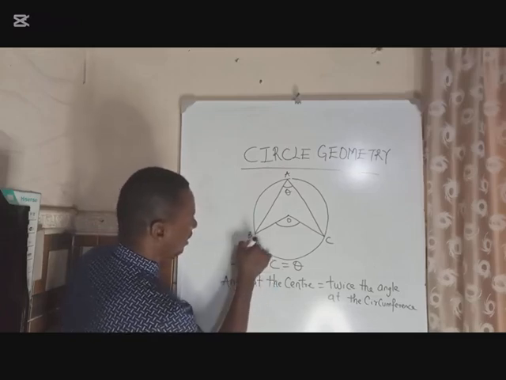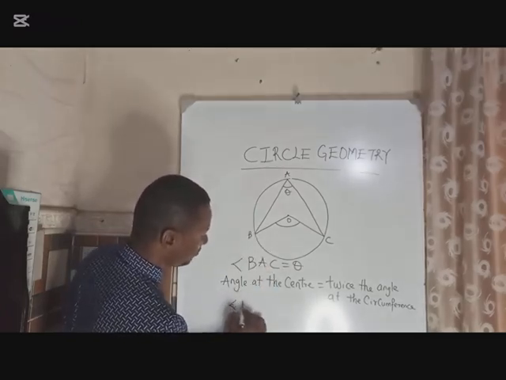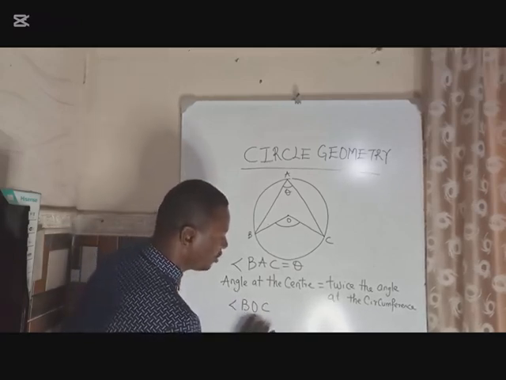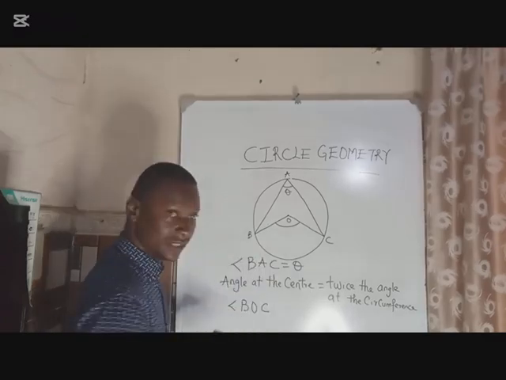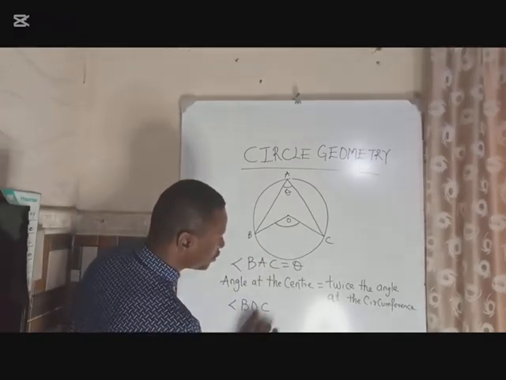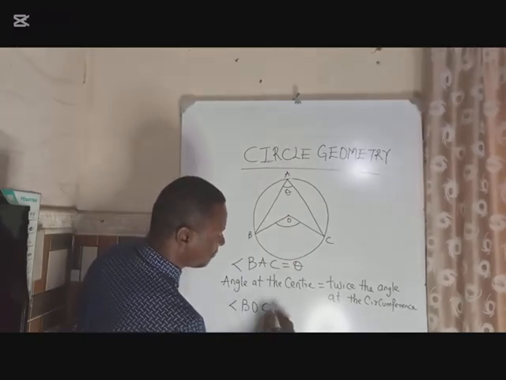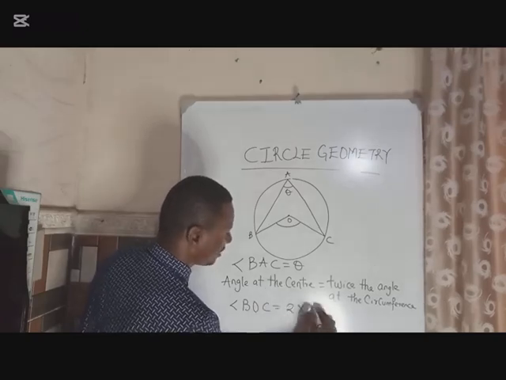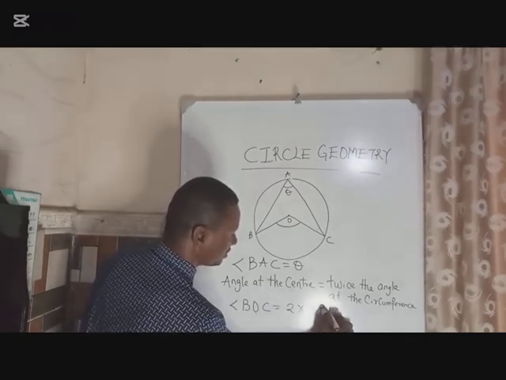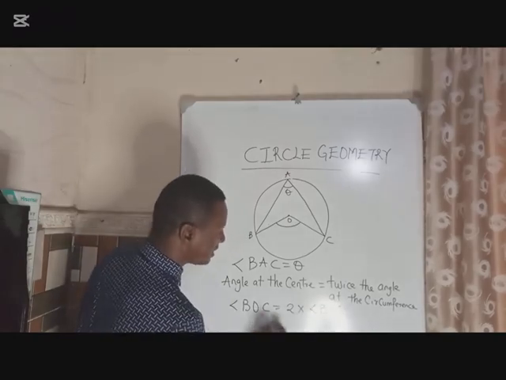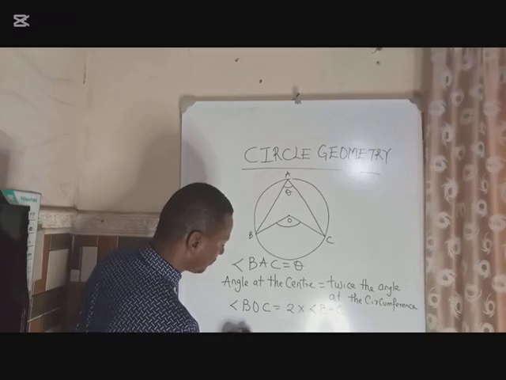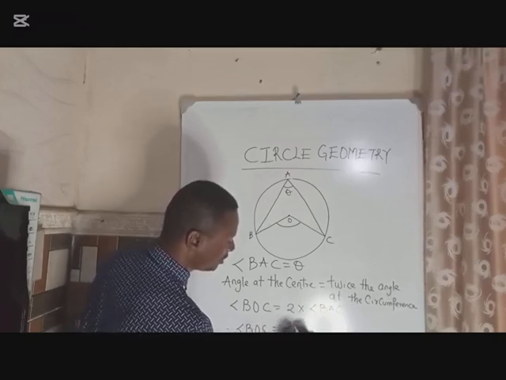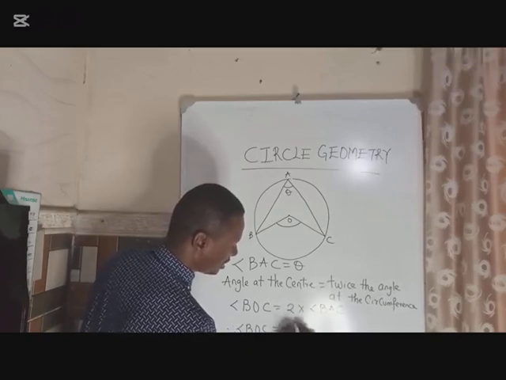So that means that we have here angle BOC. Remember that I said the middle alphabet is the angle we're looking for. In angle BOC, O is at the center. That simply means that angle BOC is 2 times angle BAC, which implies that angle BOC, which is angle O, is 2 times theta, or 2 theta.